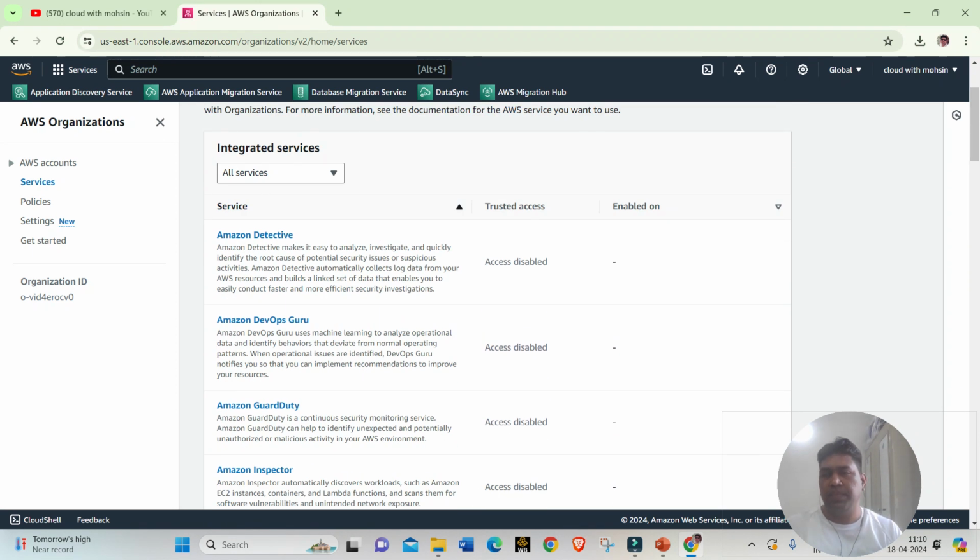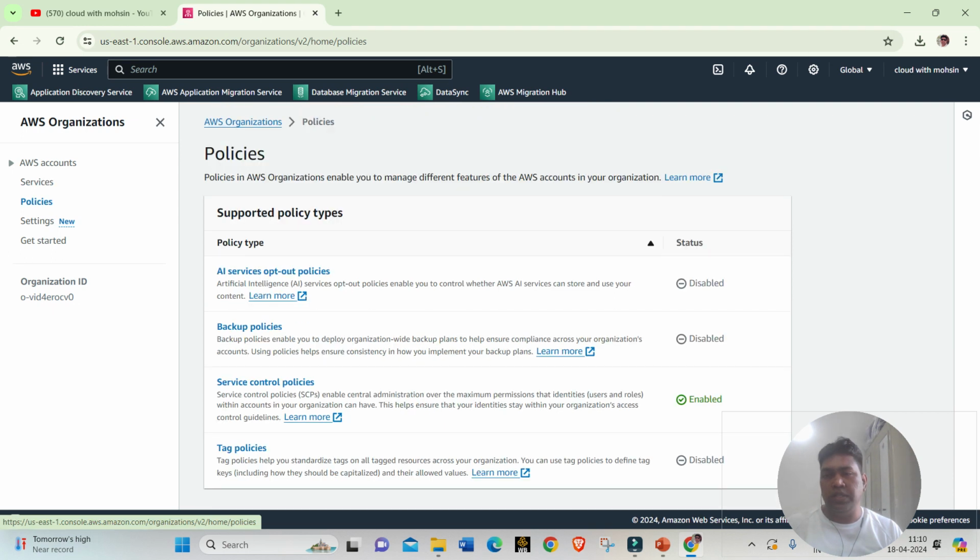That is the way that we can enable the different services which we can use with AWS Organizations. Now I will move to policies, and this is very important, as we had covered in the PPT as well. There are two types of policies: service control policies and management policies. Here you can see SCP, that is service control policies, enabled, and all the other three are disabled. But it doesn't mean that I am not able to enable them.